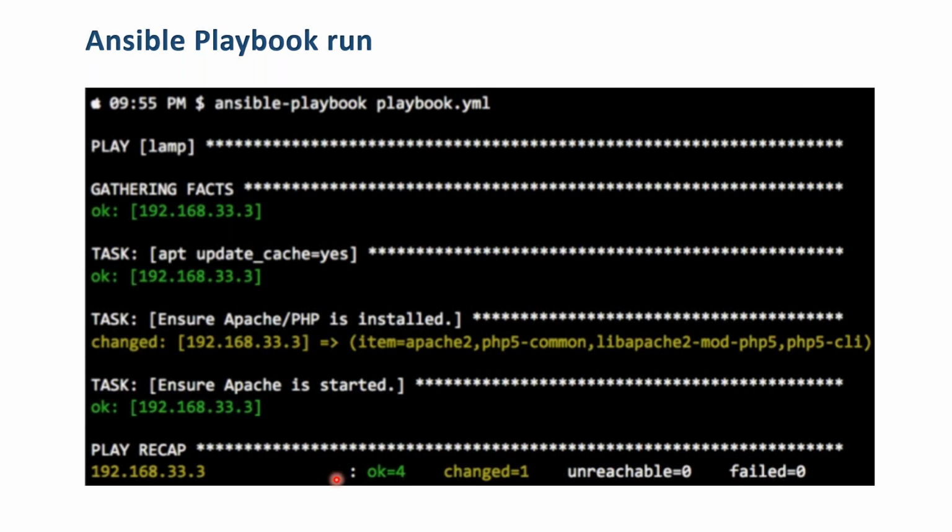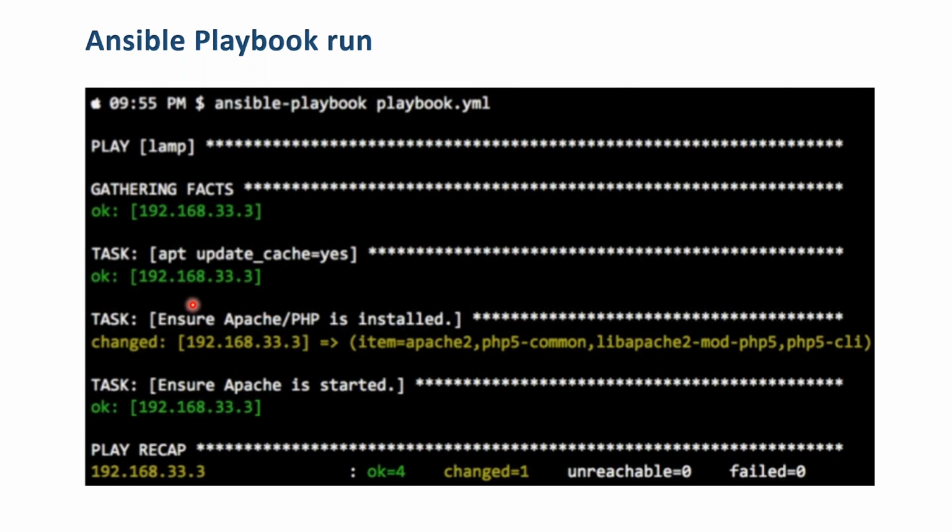See here. First, what will it do? This is the command to run the playbook: ansible-playbook and the playbook name, with .yml, which is mandatory. So the command here is ansible-playbook and the playbook name. Once we enter this command, what will happen? First, it will check gathering facts. Gathering facts means it checks how many servers are connected and how many servers are available.